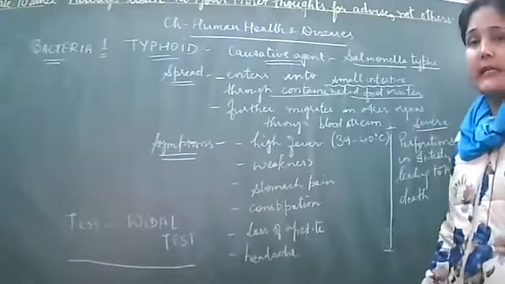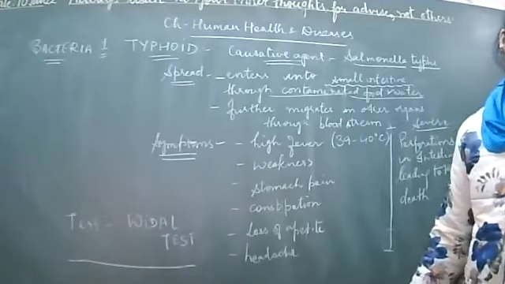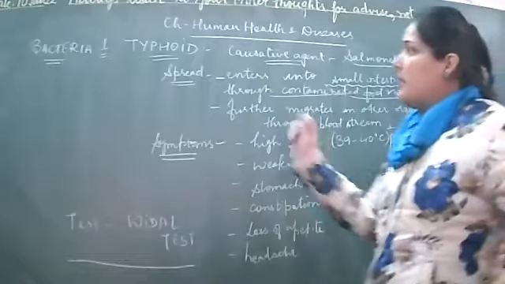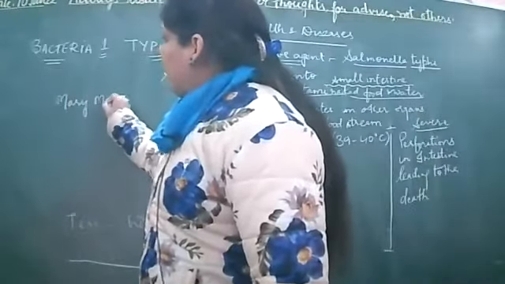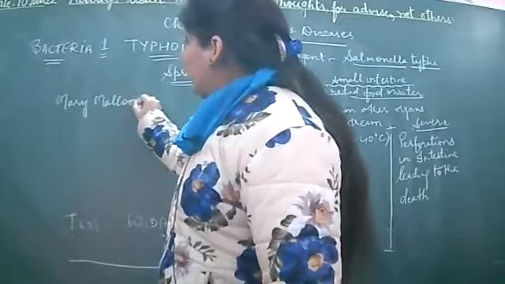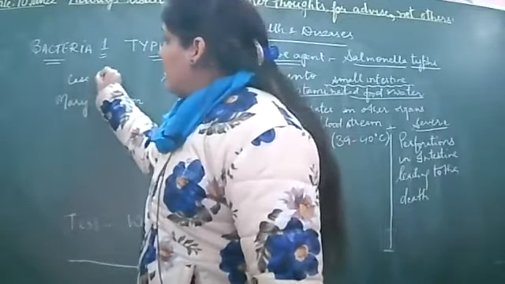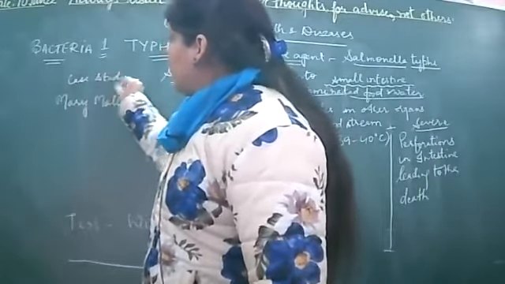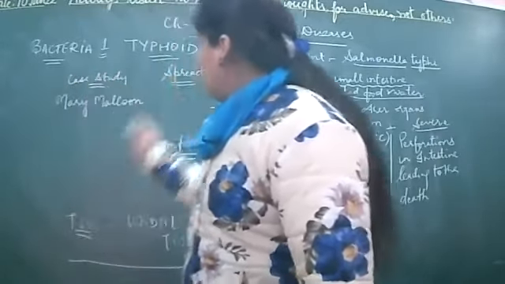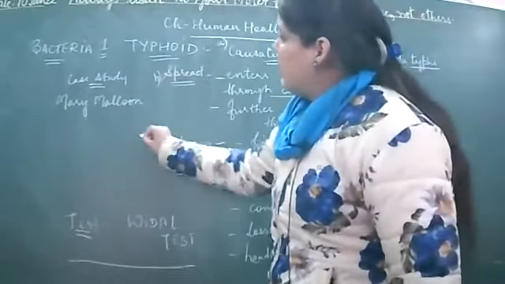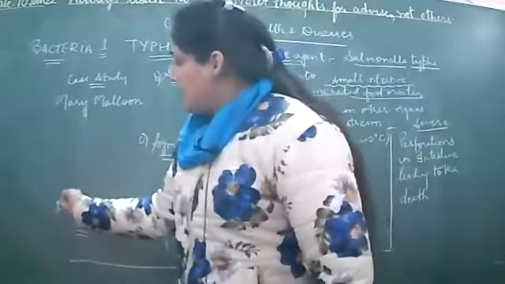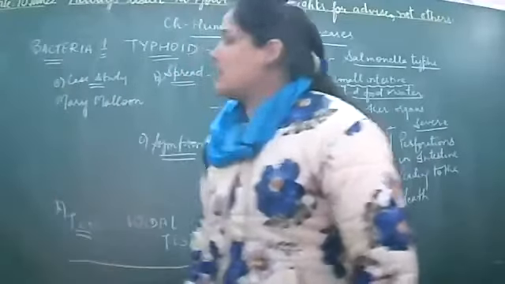There is also one case study, that of Mary Malone. She was a lady, Mary Malone. उनको typhoid Mary भी कहते थे, ठीक है? ये इनका case study है. This is a case study. You can write under different headings, लगा के इसमें लिखते जाओ, ठीक है? This is first heading, then spread, then symptoms, then उसके बाद test, and last is the case study about the typhoid.